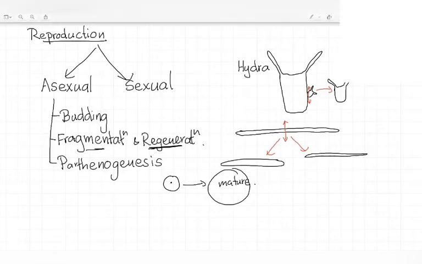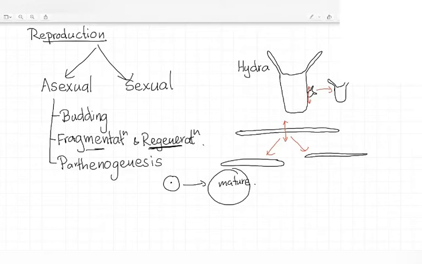You have learned them in mitosis and meiosis. Now here the mechanism of division is mitosis, so that their ploidy level does not change. If the mature adult parent organism is diploid, then the next generation is also diploid. So their ploidy level does not change in asexual reproduction, right?